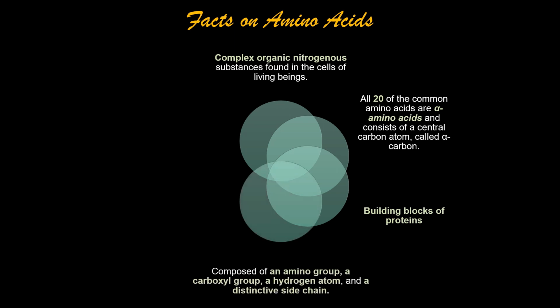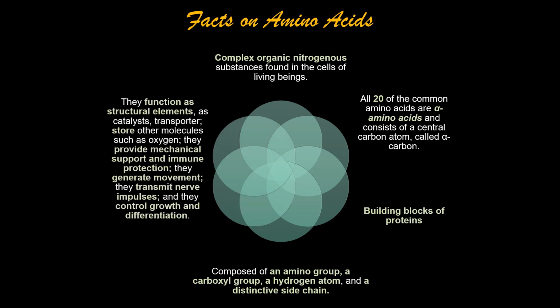The structure of an amino acid is composed of an amino group, a carboxyl group, a hydrogen atom, and a distinctive side chain. Amino acids also perform functions such as being structural elements, catalysts, and transporters. They can also store other molecules such as oxygen. They also provide mechanical support and immune protection. They generate movement, transmit nerve impulses, and control growth and differentiation.